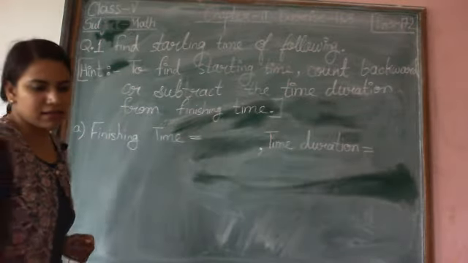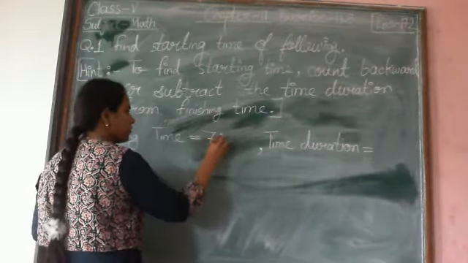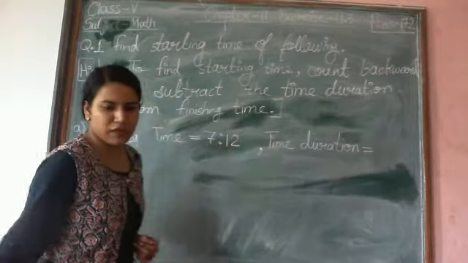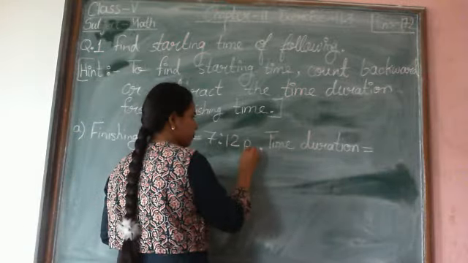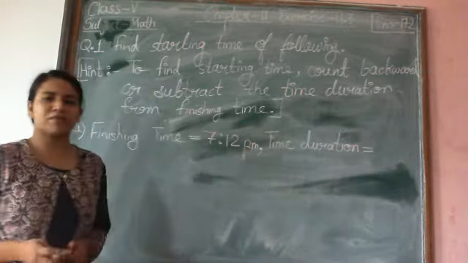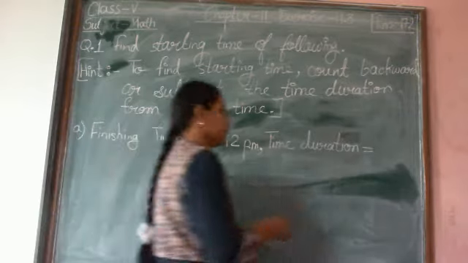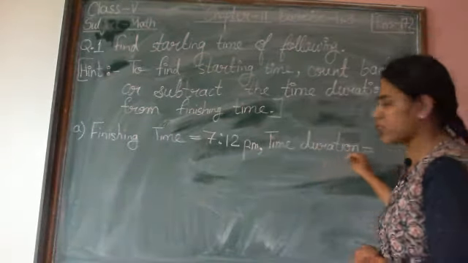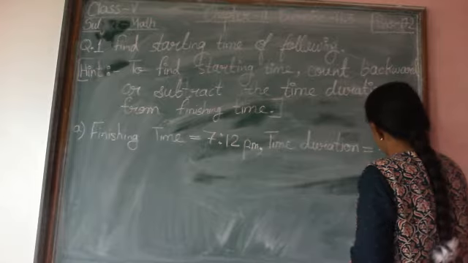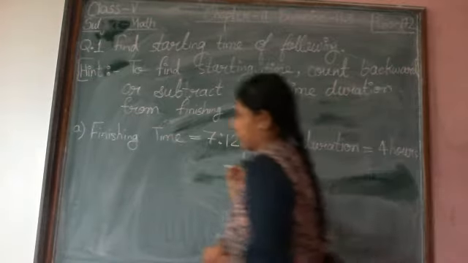Finishing time is 7:12 p.m. You know the meaning of PM? PM means post meridiem. What is the time duration? 4 hours. Okay.